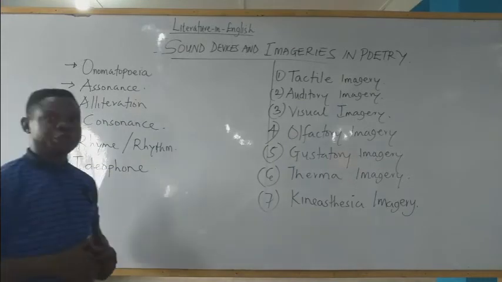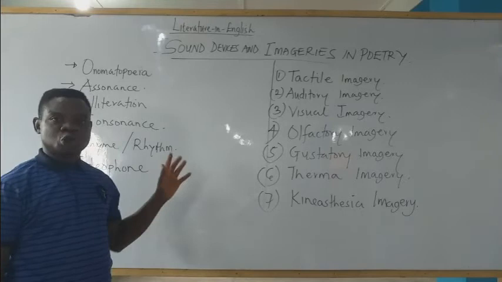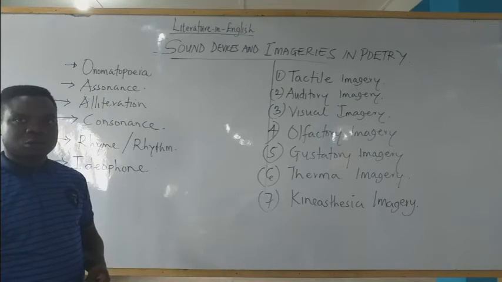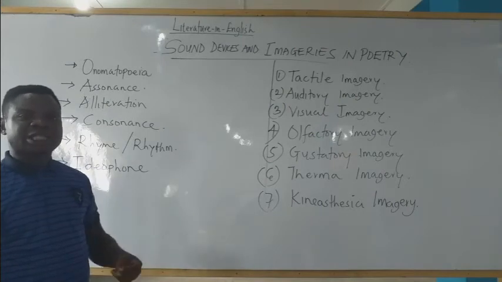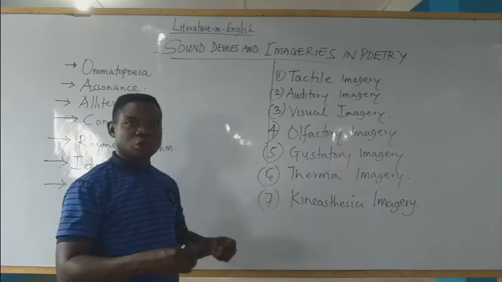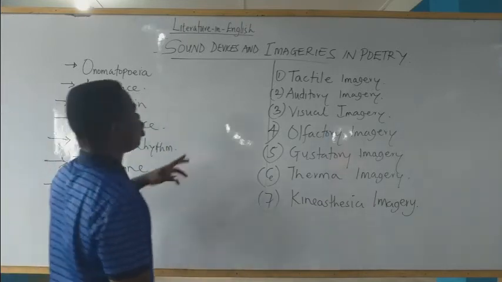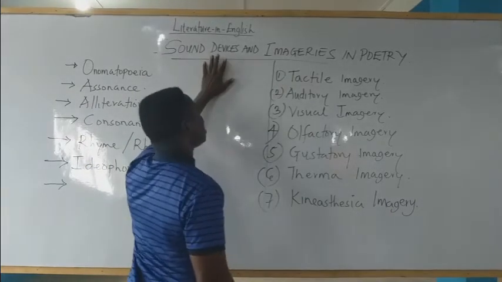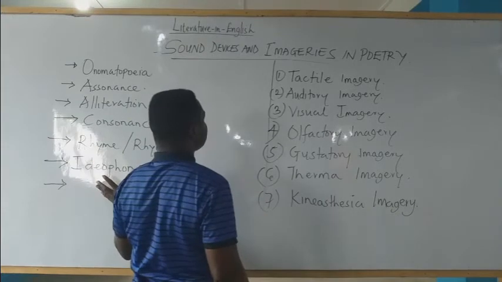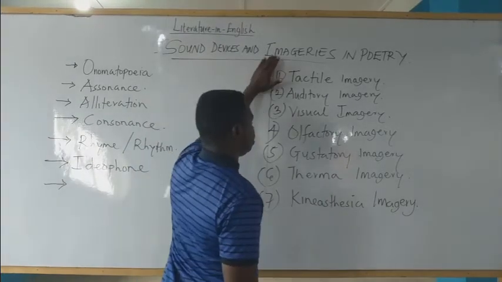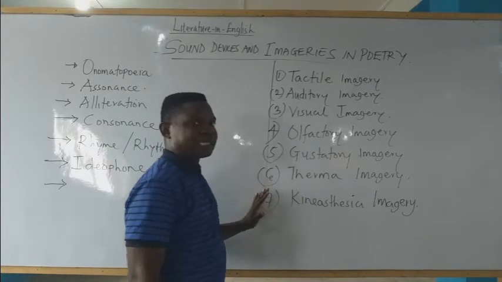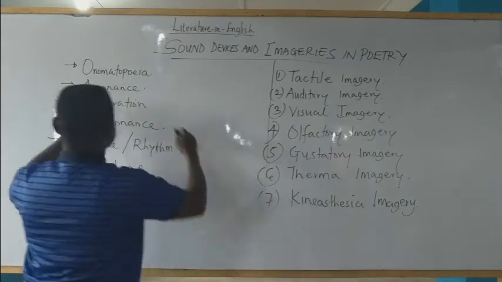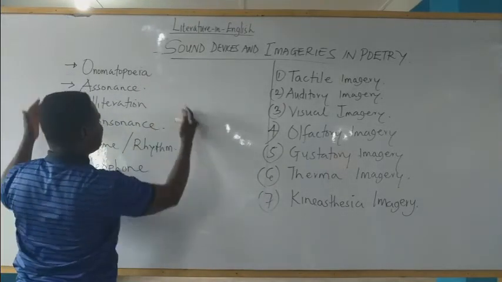Now, poetry as a genre combines these two elements to bring out the thematic preoccupation, or the themes that the poet wants to pass across to the readers. So in poetry, we always combine sound devices and imagery. When we talk about sound devices, we have all these; when we talk about imagery, these are the types that can be reflected in a work of art. Alright, so let's progress from the angle of sound devices first.